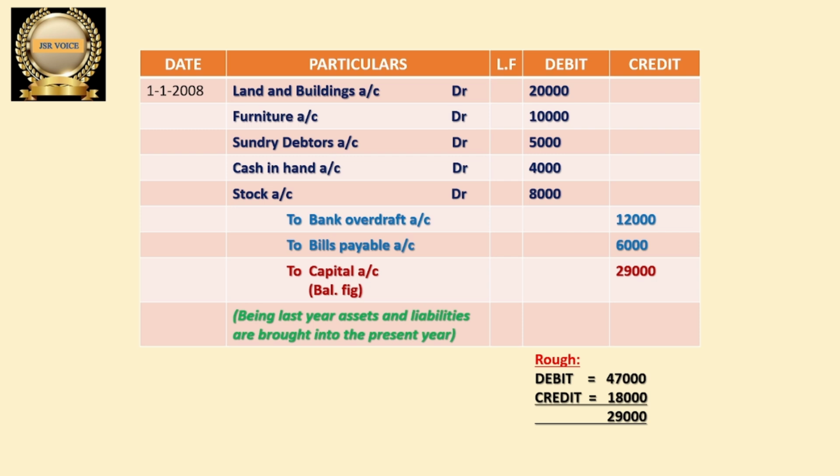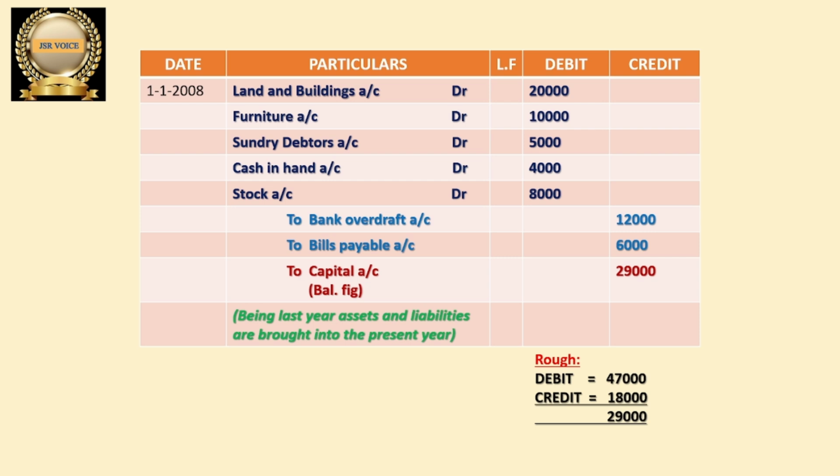And next we have to total the credit also. Credit side items are only two. I have written them in blue color, 12,000 and 6,000: bank overdraft and bills payable, two amounts. So the credit total is 18,000. You can see it down in the rough work. Here the debit total is 47,000 and the credit total is 18,000. We should deduct that, and we get 29,000. That 29,000 is taken as capital. Capital is the answer.